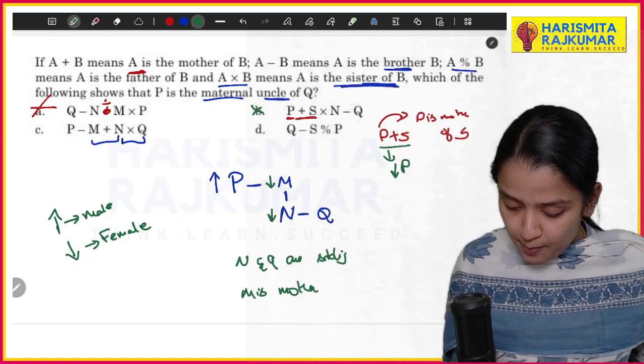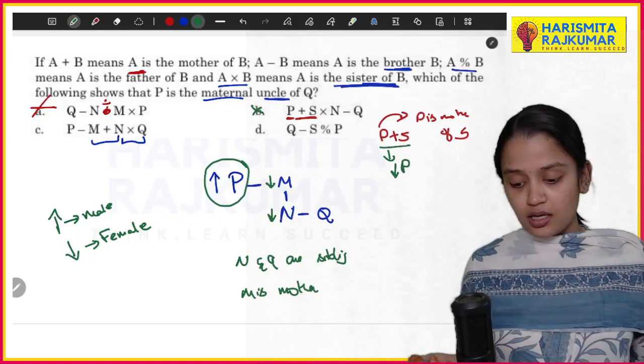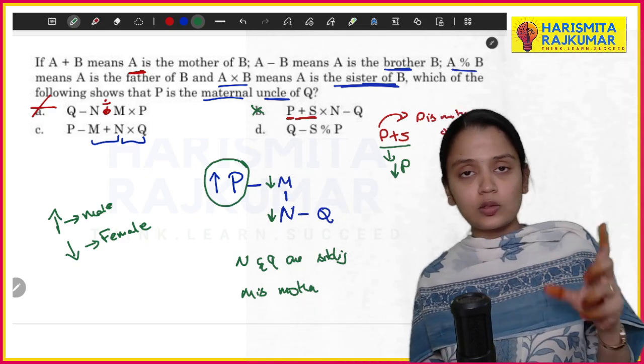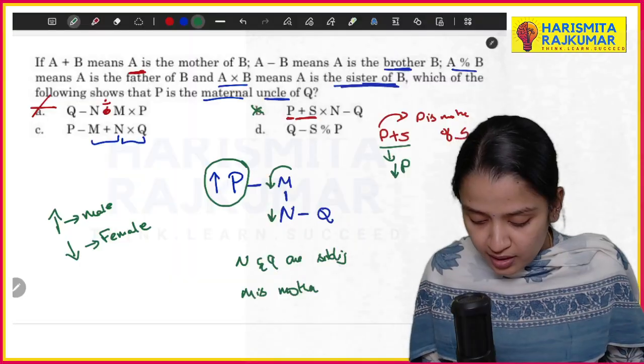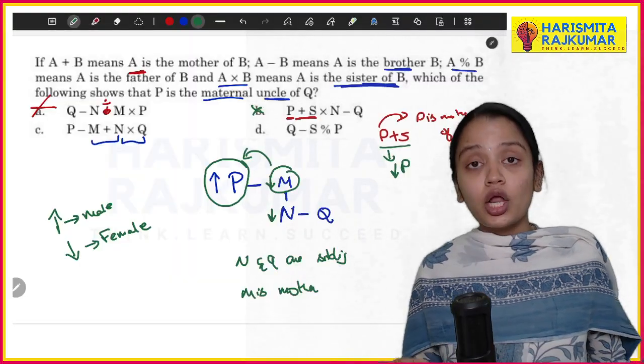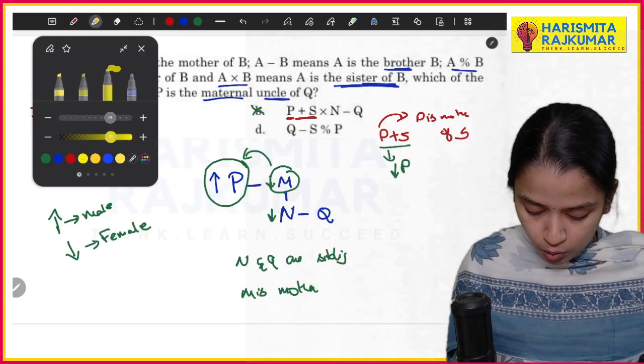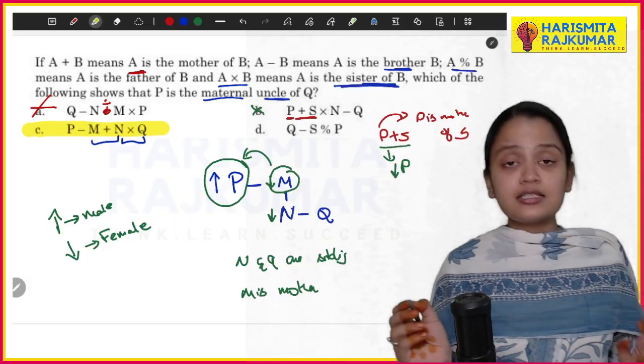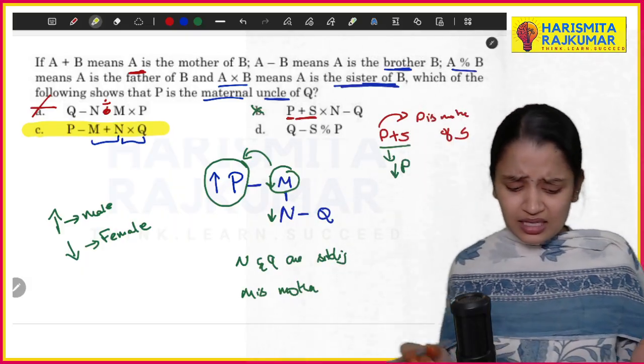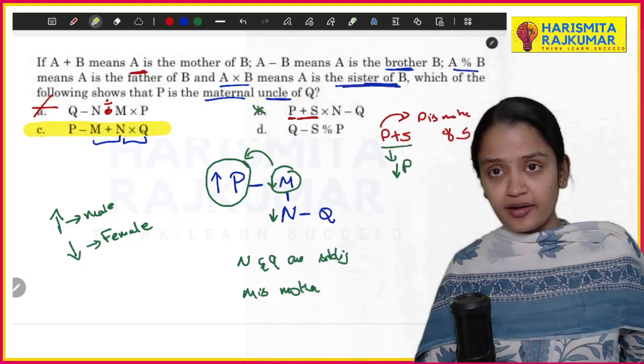This is maternal uncle. Maternal means mother only, paternal only father. So your mother's brother, you call it as uncle, right? So whatever the answer we found, the right option is option C. I hope you get it, right?